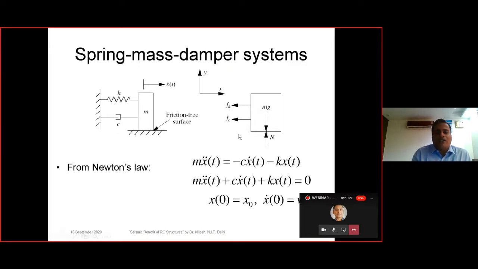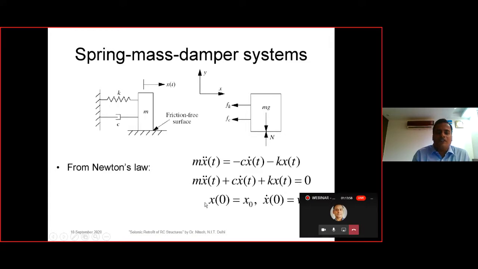So here in this case we have added the dashpot, that is, a piston moving inside the cylinder is modeled in this way, and the dashpot coefficient is c. The stiffness is as it is, the mass is as it is, and the displacement is x(t). If you draw the free body diagram, when the instantaneous motion in the rightward direction is given, obviously the fictitious inertia force will also be there in the leftward direction, that is mx double dot t. So if we have the summation Fx equal to 0, we will get mx double dot t equal to minus cx dot minus kx(t). If we rearrange this, we will get this particular equation.